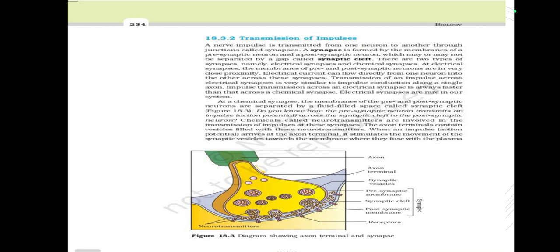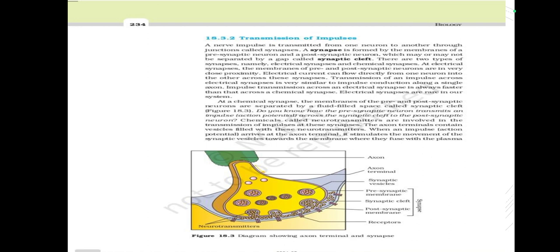Transmission of an impulse across electrical synapses is very similar to impulse conduction along a single axon. Now, impulse transmission across an electrical synapse is always faster than that across a chemical synapse. Electrical synapses are rare in our system. At a chemical synapse, the membranes of the pre and post synaptic neurons are separated by a fluid-filled space called the synaptic cleft, Figure 18.3.